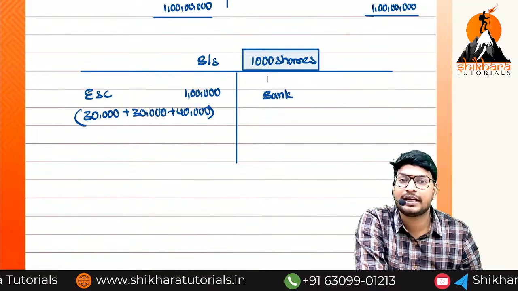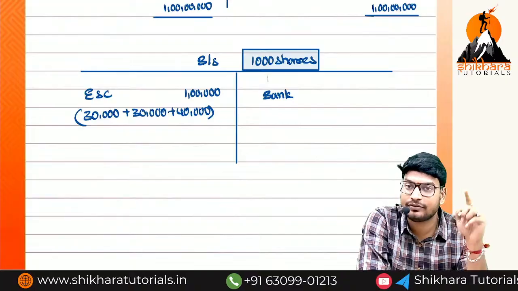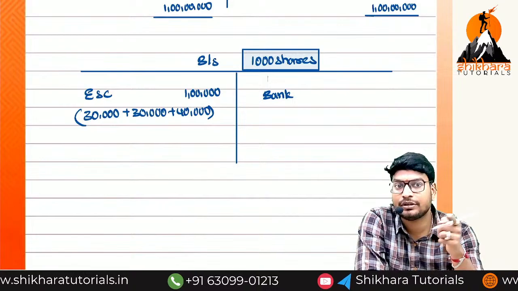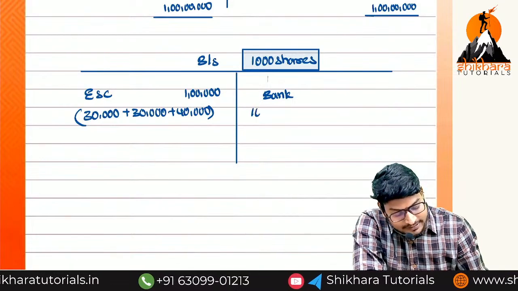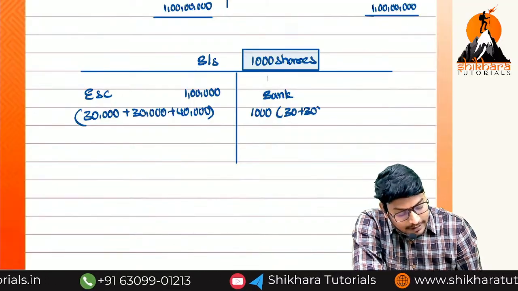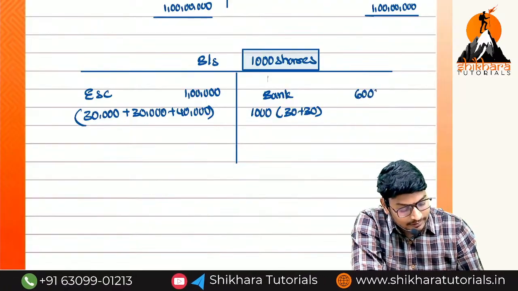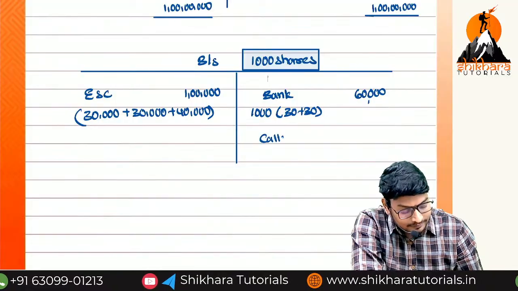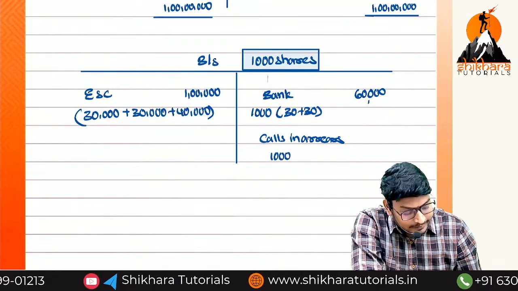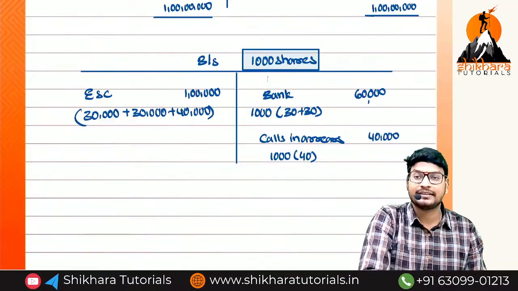Okay now, how much amount have we received? First installment amount is how much? 30. Second installment 30. Fourth installment 40. Okay? But we have received only the first installment amount and the second installment amount. So for how many shares? 1000 into 30 plus 30. Are you accepting it or not? That is equal to how much? 60,000. And what are the calls in arrears? So 1000 into how much? 40 rupees. That is equal to how much? 40,000. I think the balance sheet is tallied or not tallied?